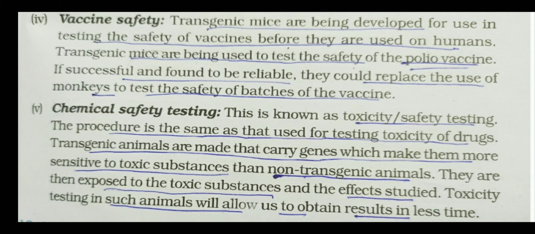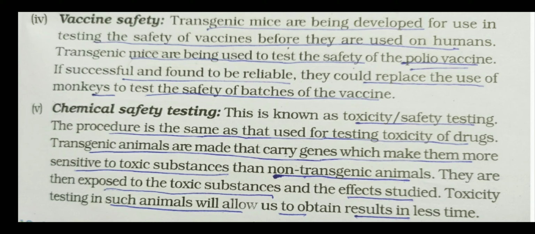Before giving this vaccine to the human being, it gets tested in the transgenic animal. So this vaccine which is produced or developed is first given to the transgenic animal, and it is tested there whether it has a harmful effect or shows a very useful impact.